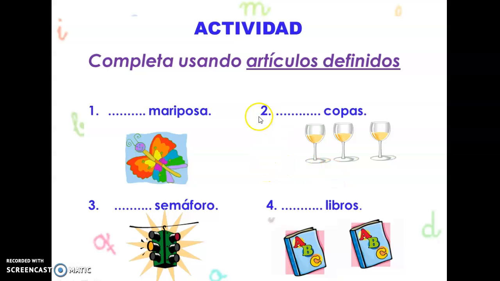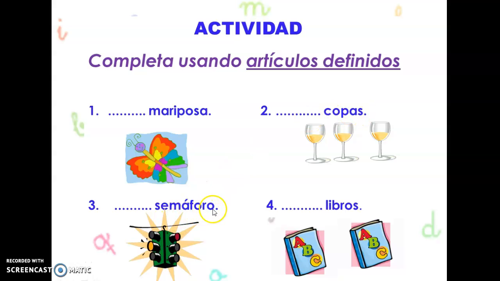Okay. So let's see this activity that we have here. A mariposa. This one ends in a, and so the only possible article will be la mariposa. Copas also ends in a, and then we see an S. So this is telling us this is a plural, and we see it's 1, 2, 3. We have 3 glasses here, and so it's gonna be las because it's feminine and it's plural.